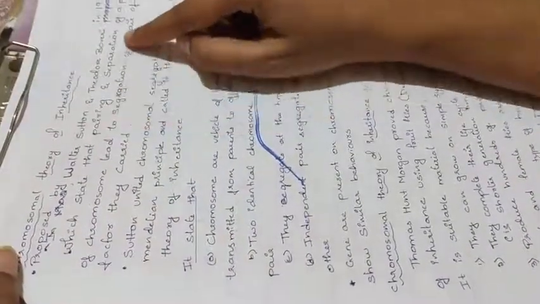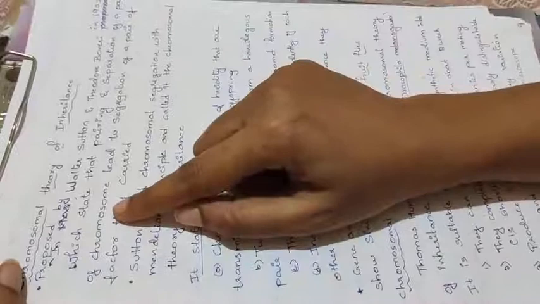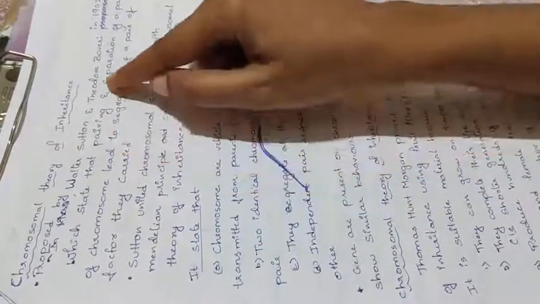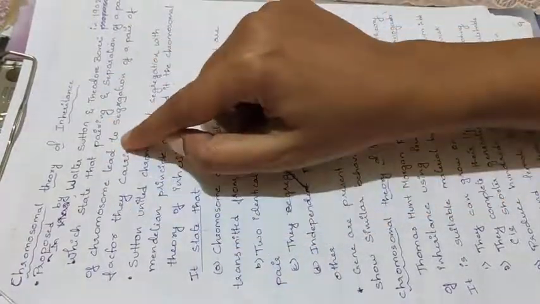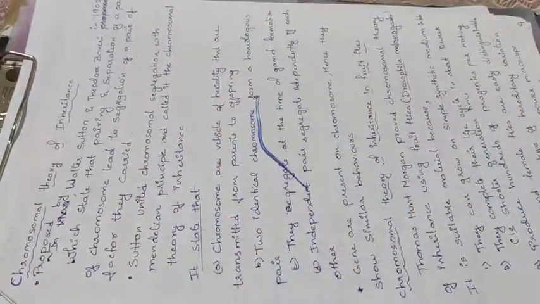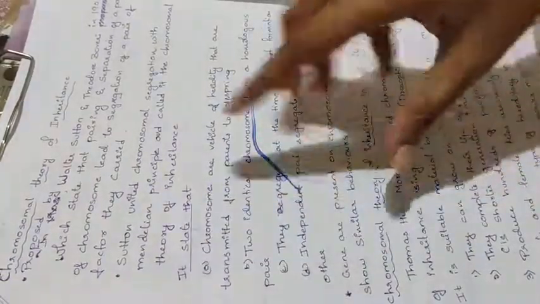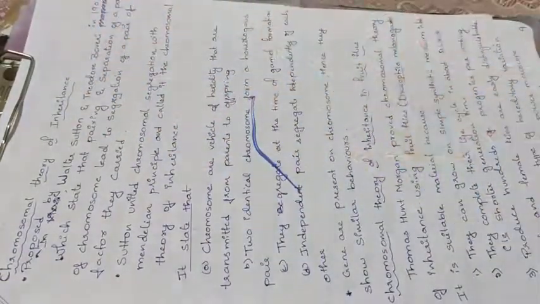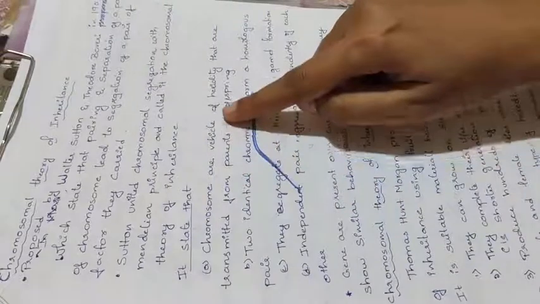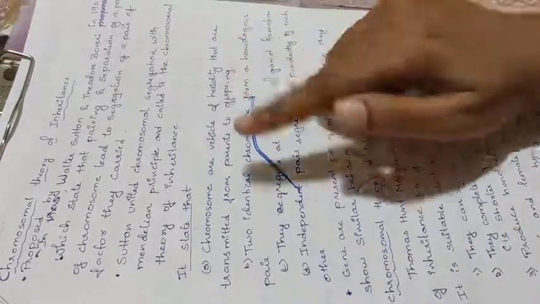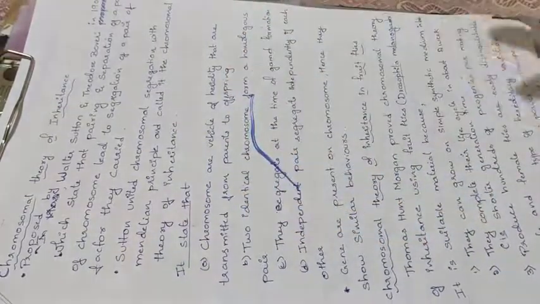The pairing and separation of a pair of chromosomes, if this is happening, this will lead to separation and pairing of the factors they carry. Clear? Now, it states that what we have understood from this theory is that the chromosomes are vehicles of heredity that are transmitted from parents to offspring.